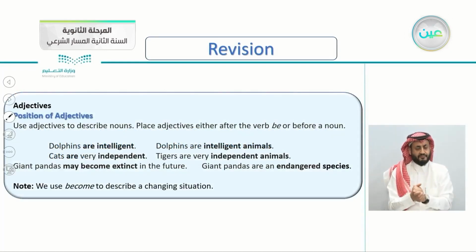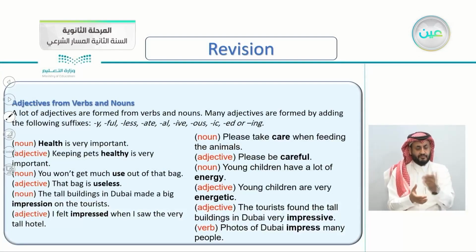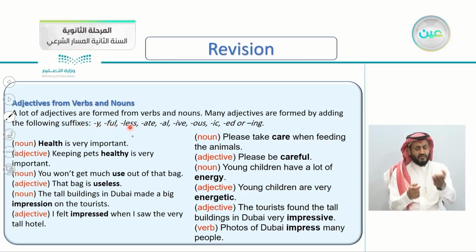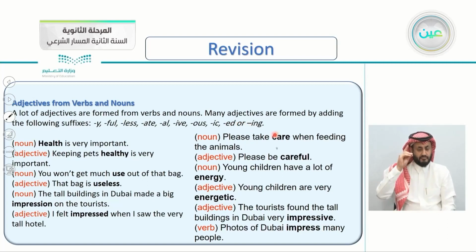And if you remember in our previous lesson, we took the position of adjectives. They are either after the verb to be or before a noun. Also how to derive adjectives from nouns and verbs, adding these suffixes: y, ful, less, ate, al, ive, ous, ed, or ing. For example, care becomes careful, impress becomes impressive, and also impression becomes impressed, use, useless, health, healthy, and so on.